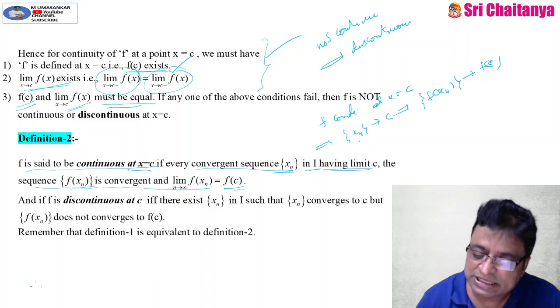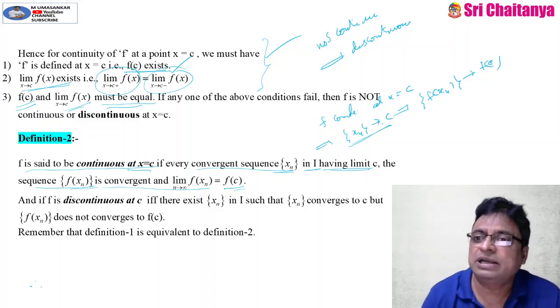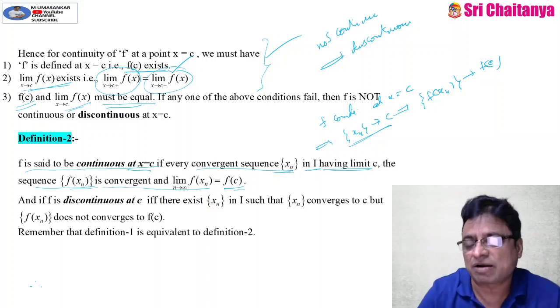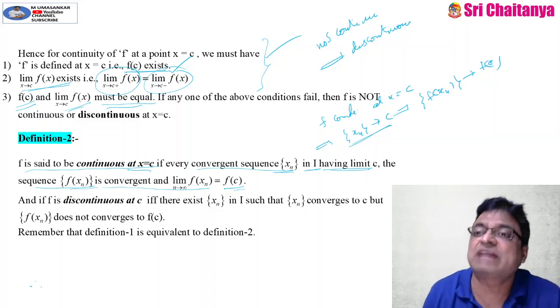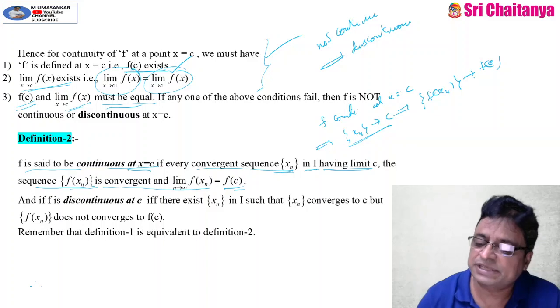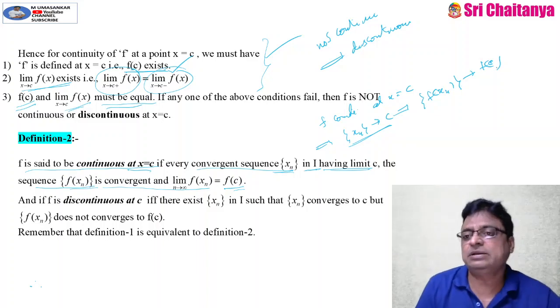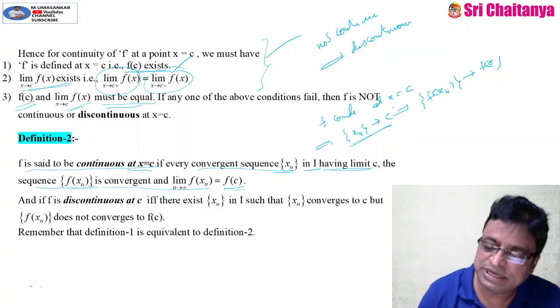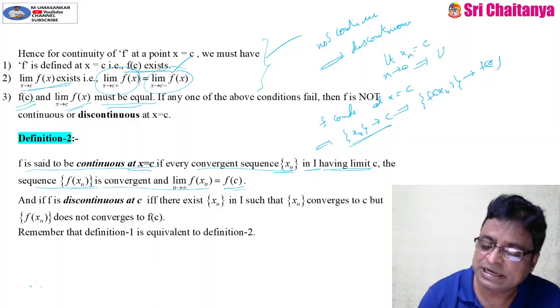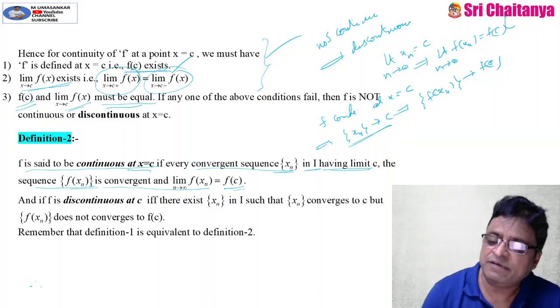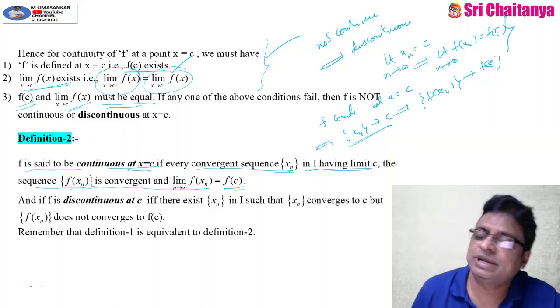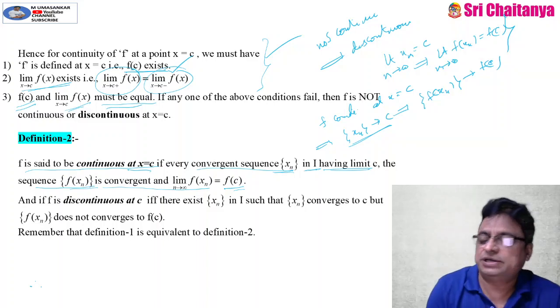In sequence language, the same notation I am applying: sequence xn tends to c, that I am calling converging to c, and sequence f of xn converging to f of c. What does it mean? Sequence xn converging to c means limit n tends to infinity xn is equal to c implies limit n tends to infinity f of xn equal to f of c. Whenever this holds, then we can say that the function is continuous at x is equal to c.